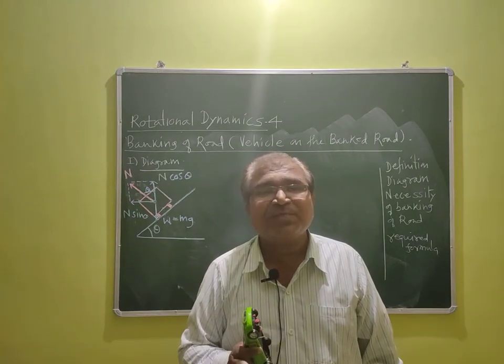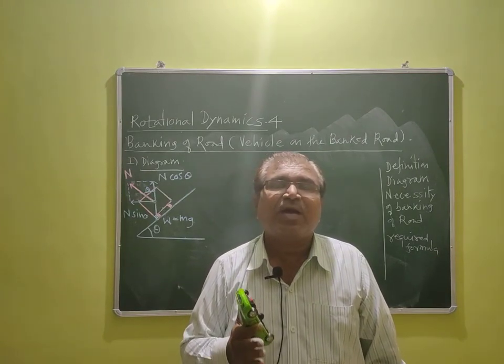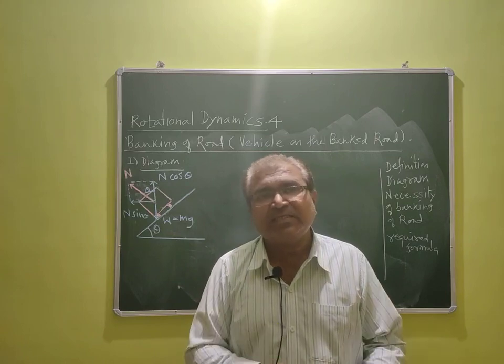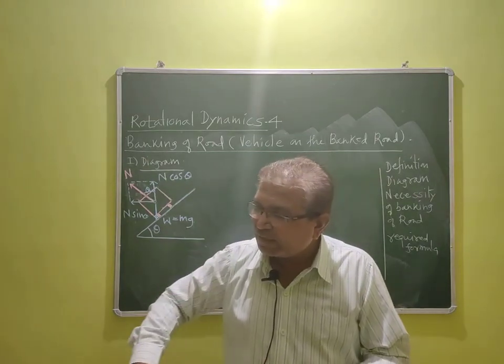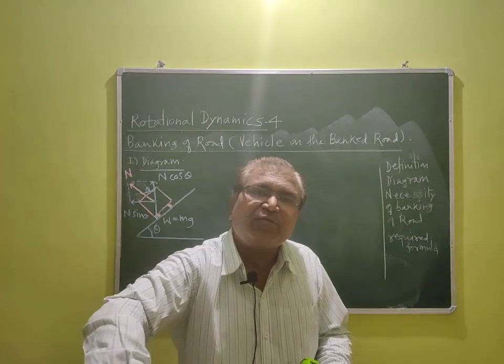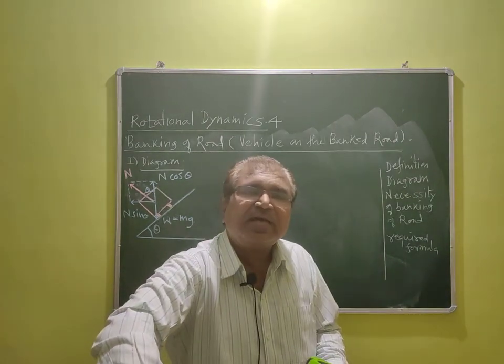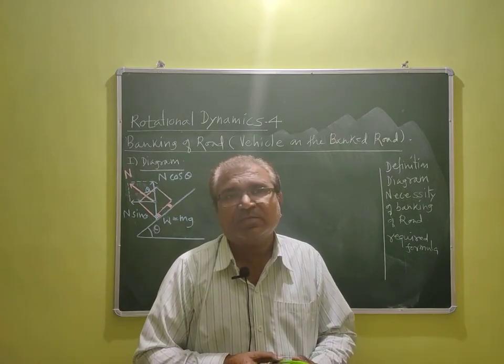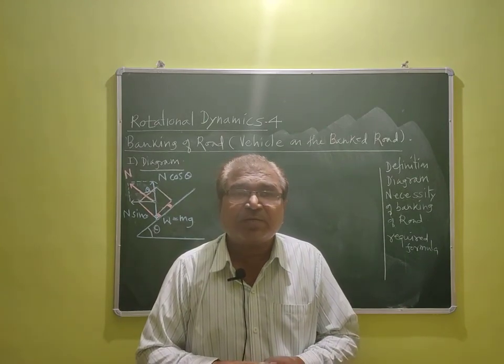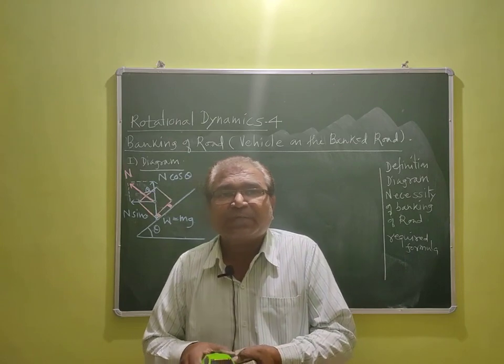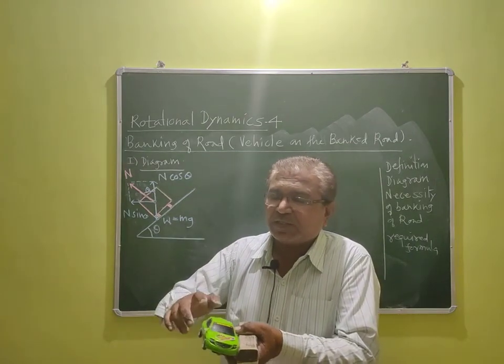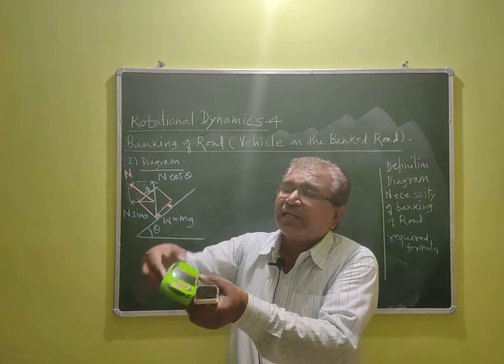And for that purpose, some arrangement is necessary for the safe drive, for the safe turn at the curved road. So, for that purpose, surface of the curved road is tilted like this.